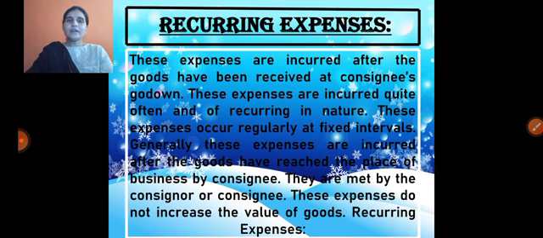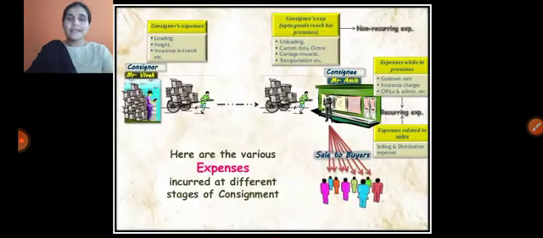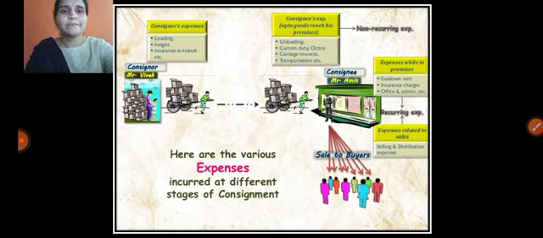The next one is recurring expenses. Recurring expenses are the expenses incurred after the goods have been received at the consignee's godown. Again and again these types of expenses are incurred, like insurance and godown rent. So this is regarding non-recurring and recurring expenses. Let us understand with this picture.